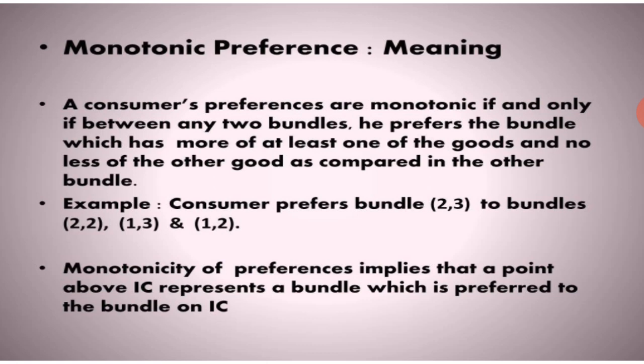He will always opt for the indifference curve which has higher satisfaction. So that is the monotonicity he is going to prefer. That means he is always going to prefer the curve which is above, on the higher level.